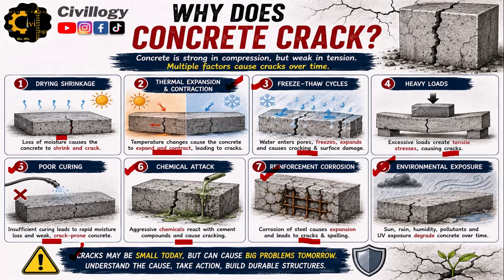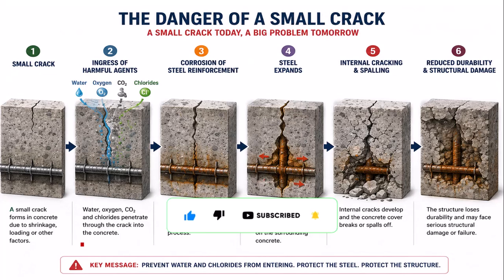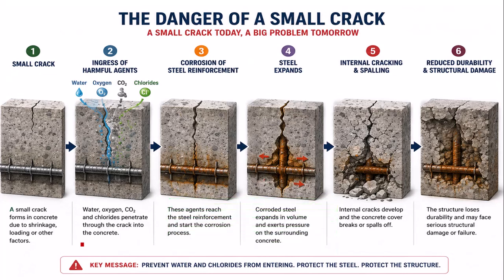Cracks may be small today but can cause big problems tomorrow. Understand the cause, take action, build durable structures. The small cracks might not seem to be dangerous, but they can cause a big problem tomorrow. So guys, a crack might seem small, but it can create a big problem tomorrow. Let us discuss the cycle of a crack. First of all, a small crack forms in concrete due to shrinkage, loading or other factors, the causes that we have already discussed on the previous slide.